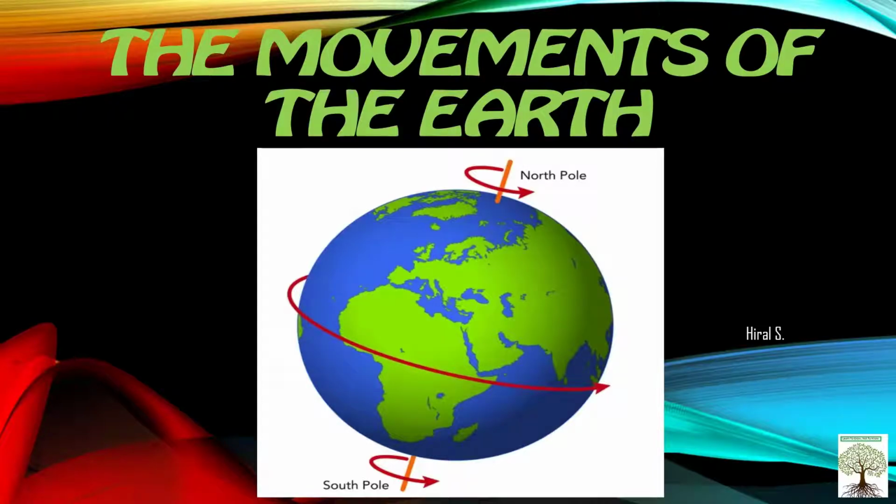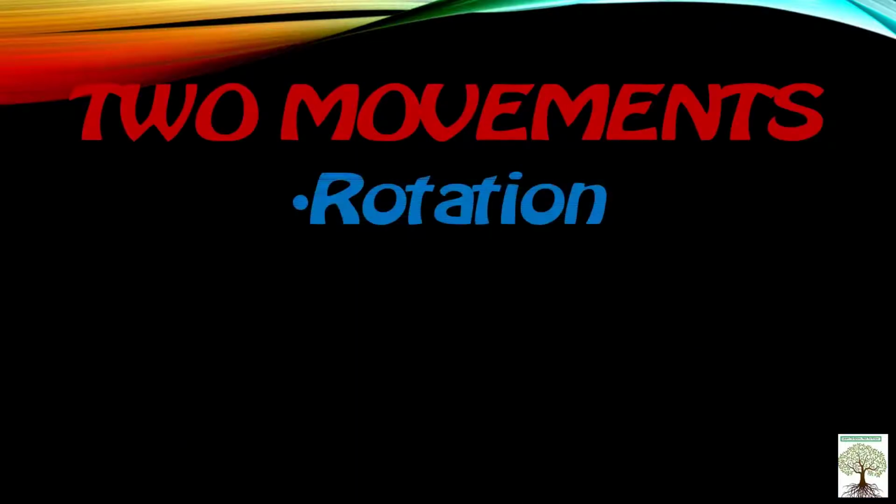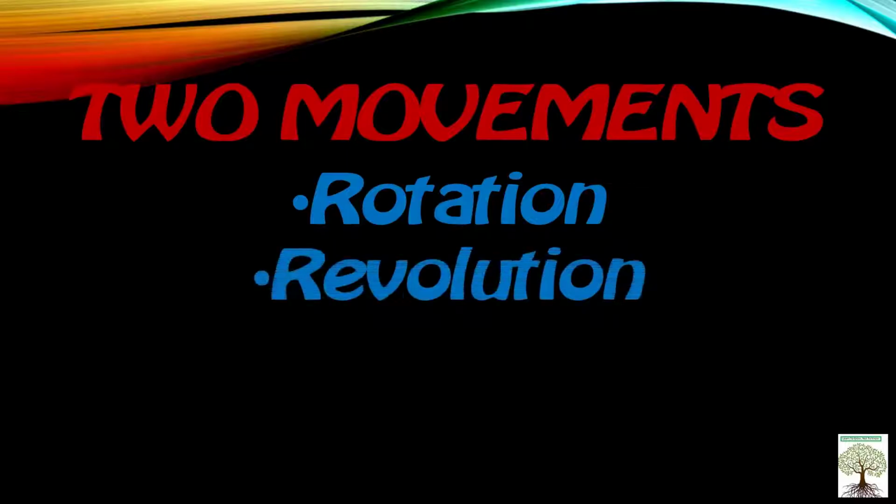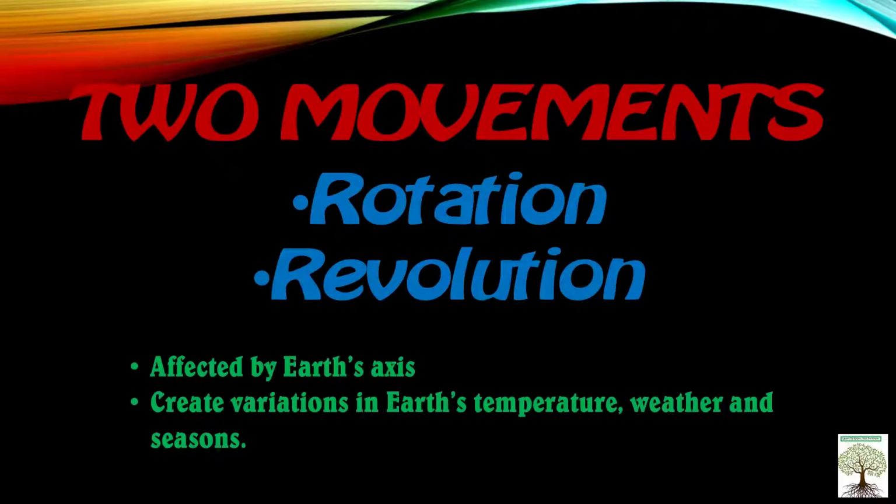In our previous video, we had learned that earth rotates or spins around its own axis, that is an imaginary vertical axis, and it is tilted at 23.5 degrees, right? And this axis is important because the earth movements depend on it. So let's start with two important movements of the earth, that is rotation and revolution of the earth. Now rotation and revolution are directly affected by the earth's axis. The two movements of the earth create variation in its temperature, weather and seasons.